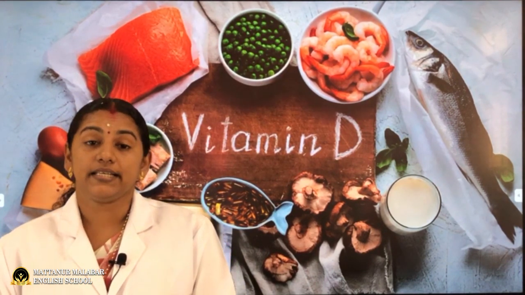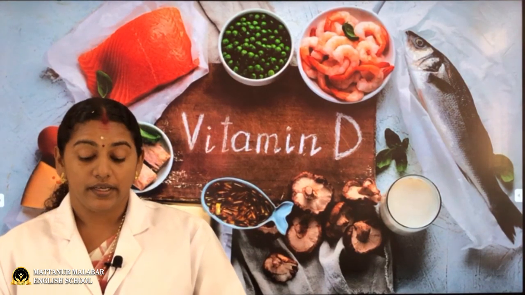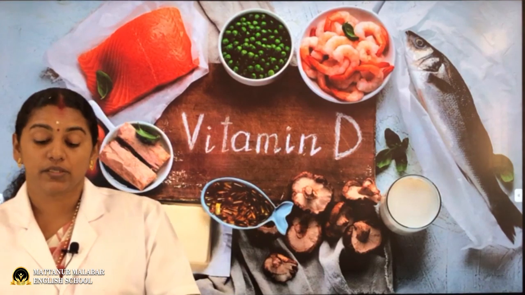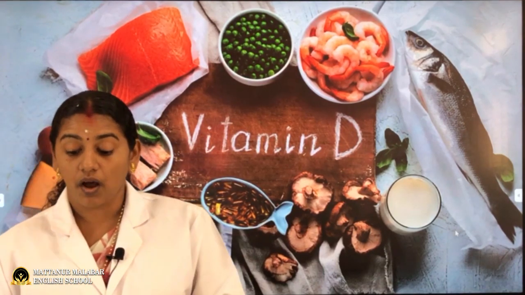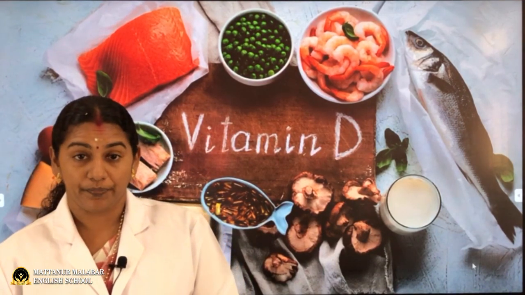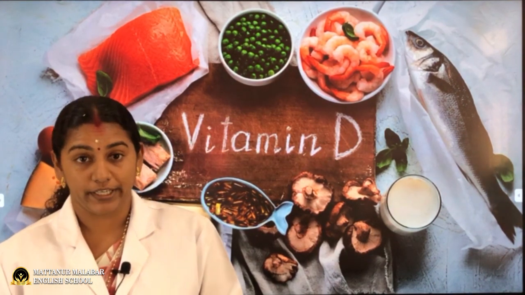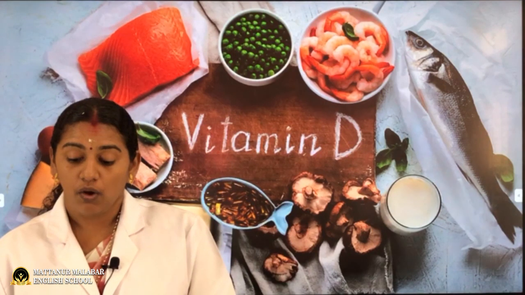And next it is vitamin D. The chemical name of vitamin D is cholecalciferol, and it is a fat soluble vitamin.